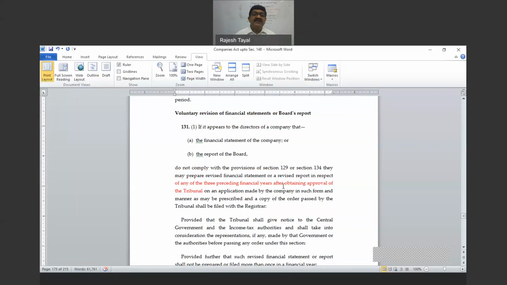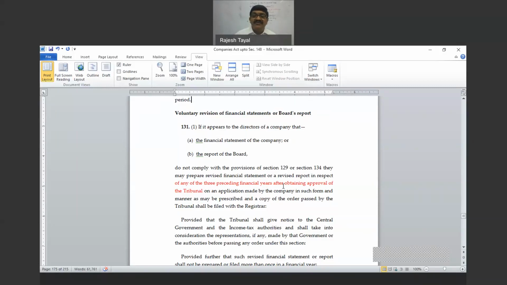It says where it appears to the directors of the company that the financial statement of the company or the report of the board of directors does not comply with the provisions of section 129 or 134, they may prepare a revised financial statement or a revised report in respect of any of the three preceding financial years after obtaining approval of the tribunal.